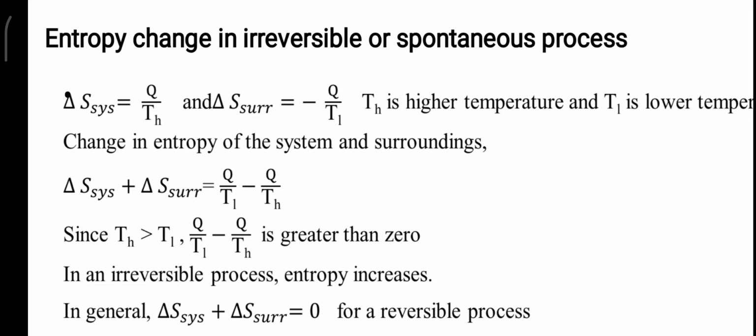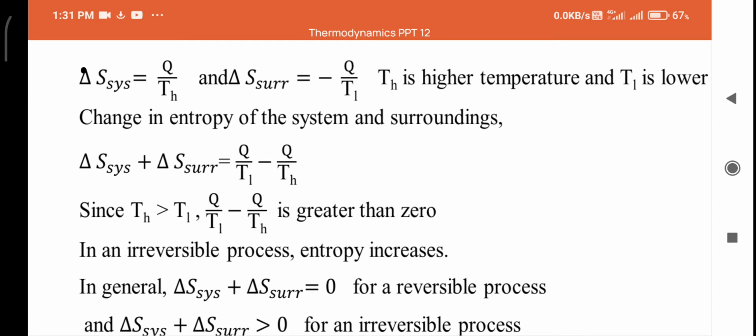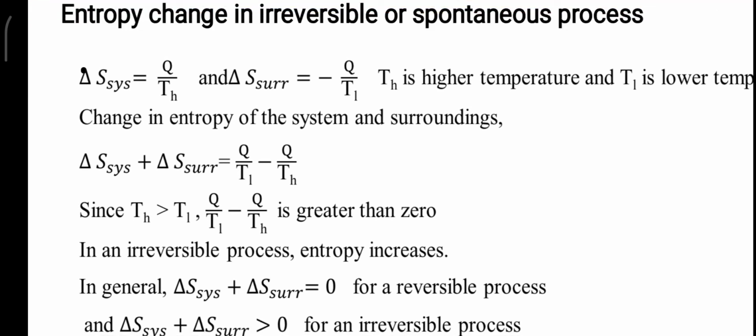So the system will absorb Q amount of heat from the surrounding. Hence the value of change in entropy with respect to system is given by Q by TH, where TH is the temperature at which heat gets absorbed. So H is the prefix we used. So since it is a higher temperature, the value of temperature can represent it as TH.